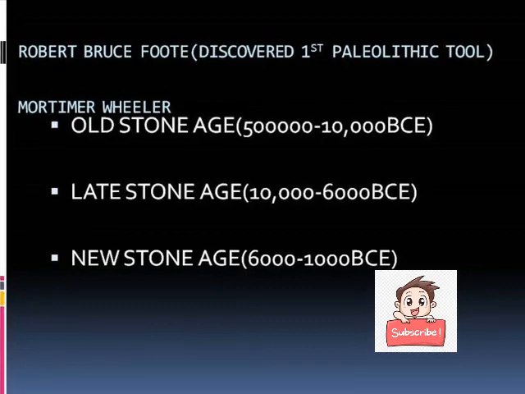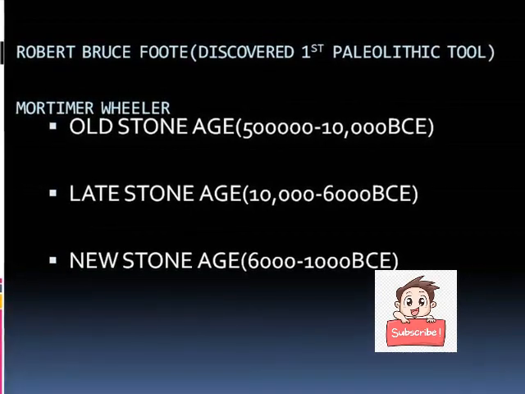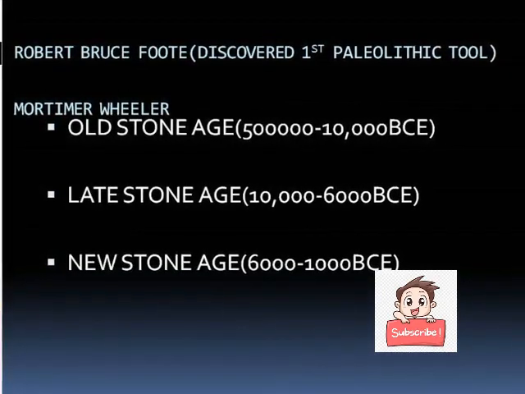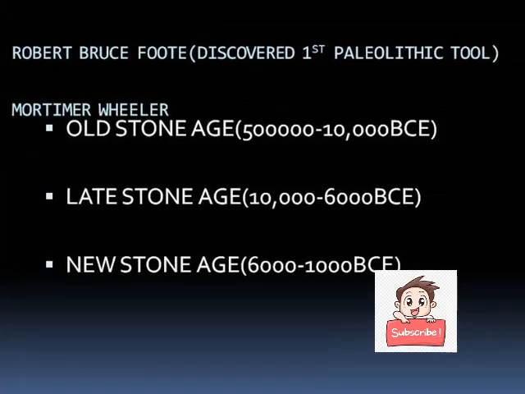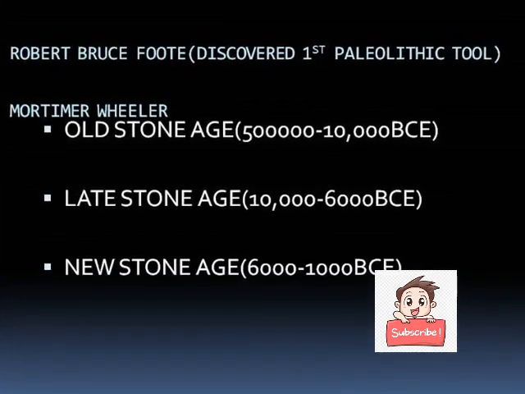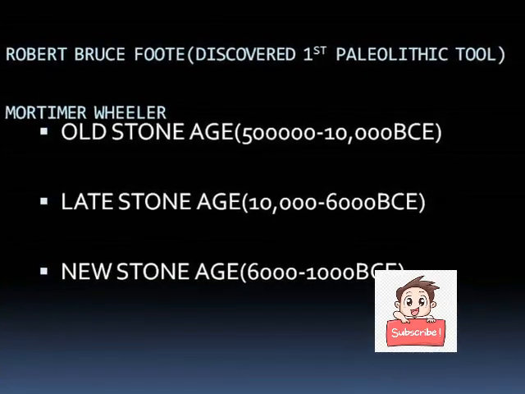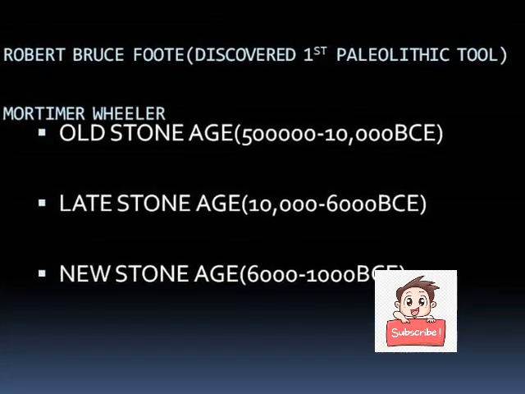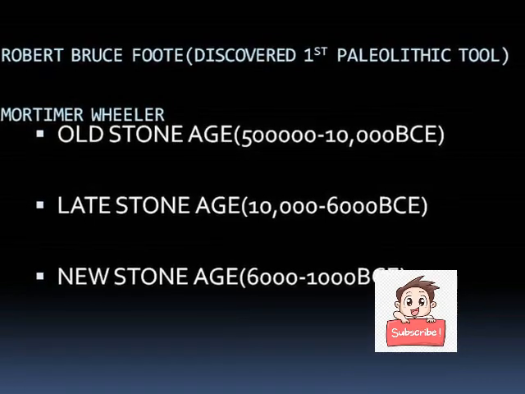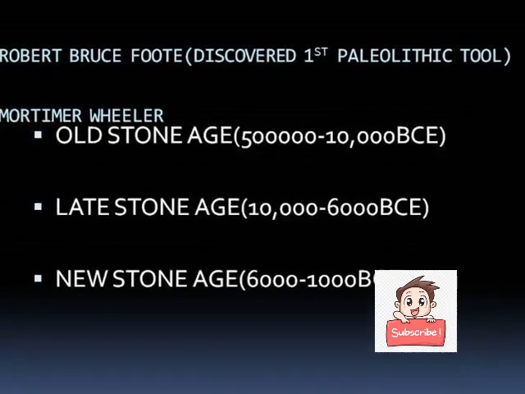The first one is Robert Bruce Foote, who discovered the first Paleolithic tool. Paleolithic means, friends, the Old Stone Age. And the next one is Mortimer Wheeler, who made a great contribution to discovering the prehistorical part of India.